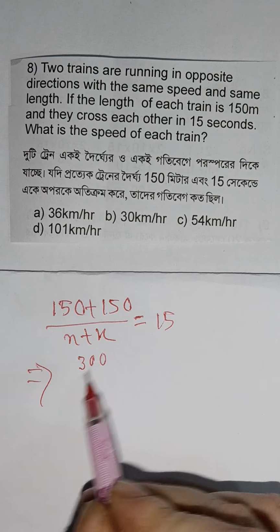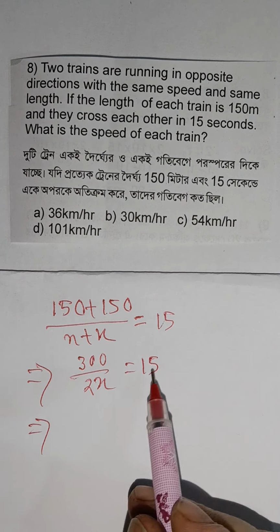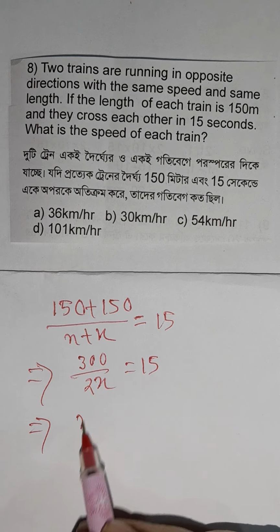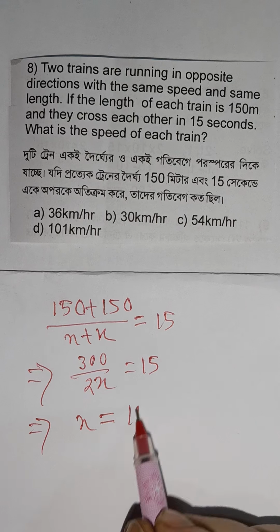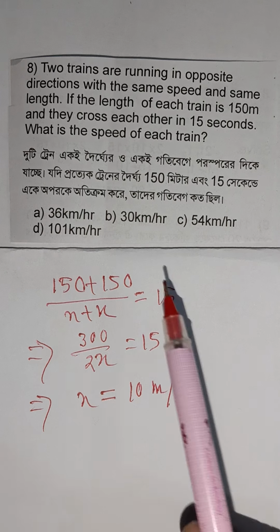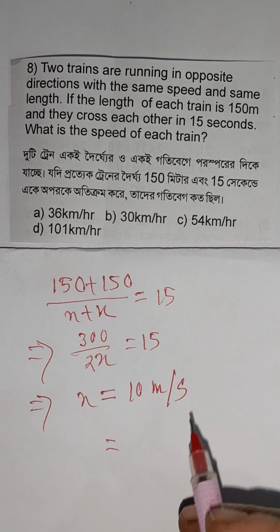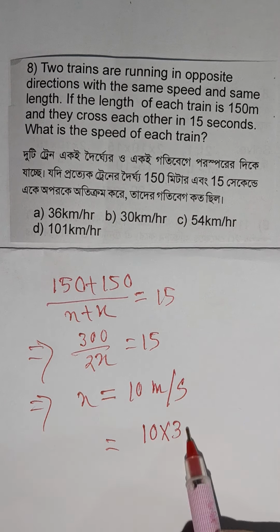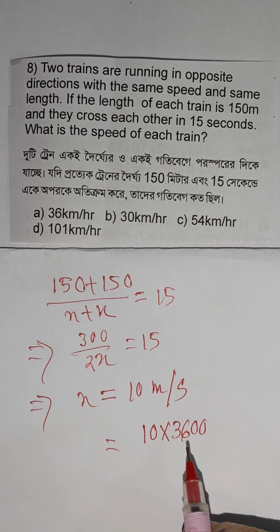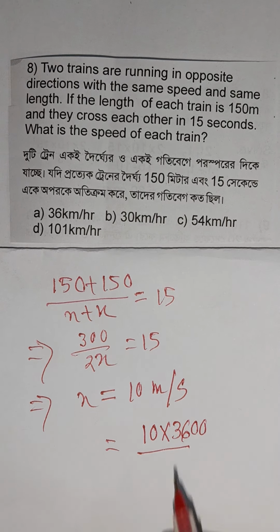300 by 2x equal to 15, or 30x equal to 300, x equal to 10 meters per second. But here the options are in km per hour. To convert meters per second into km per hour, first we multiply by 3600 and divide by 1000, because 1 km equals 1000 meters.